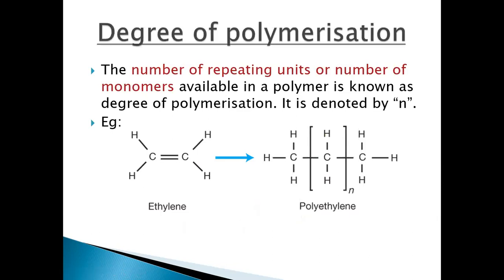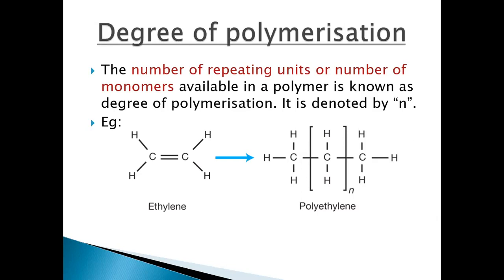Now, firstly, we must know about some basic terms of this chapter. For example, let's talk about degree of polymerization. Now, what is degree of polymerization? We know that many monomers are combined to form a macromolecule that is known as a polymer.